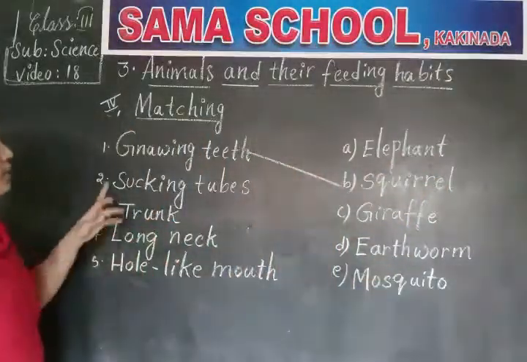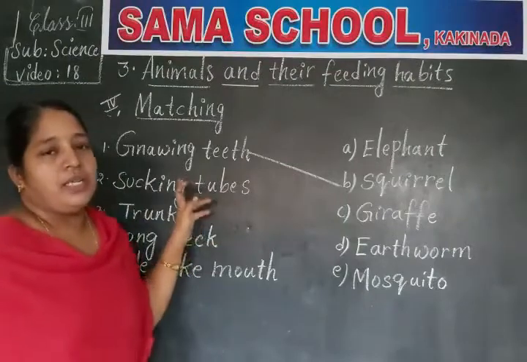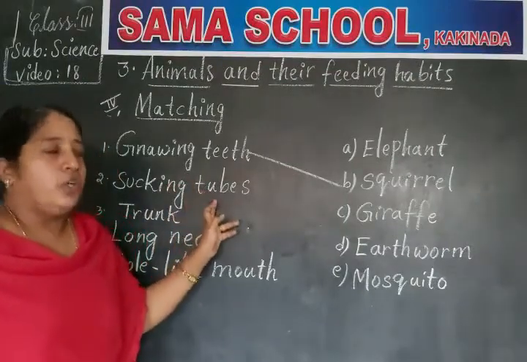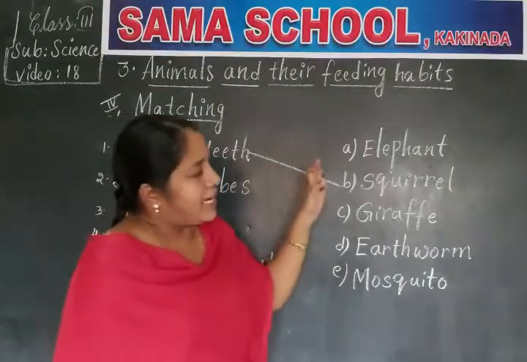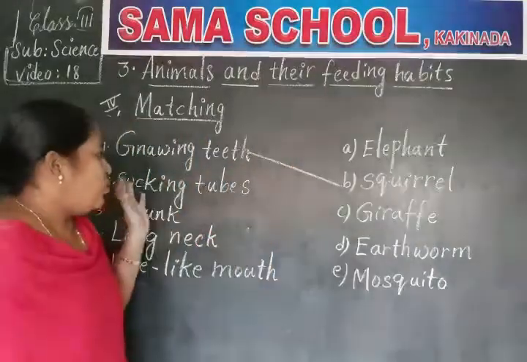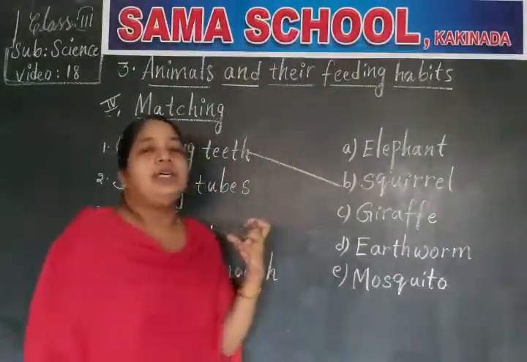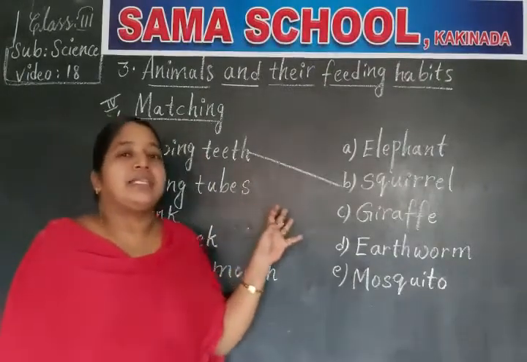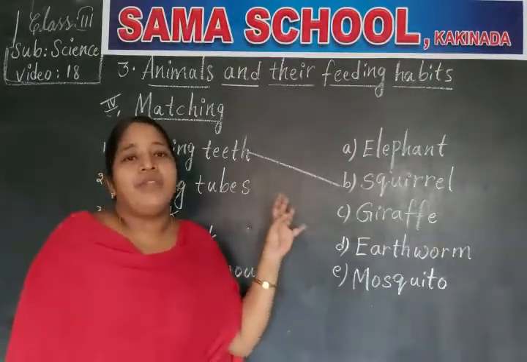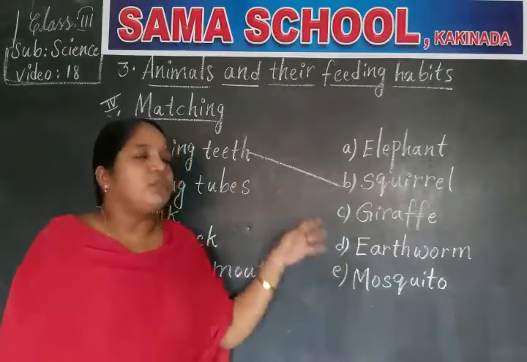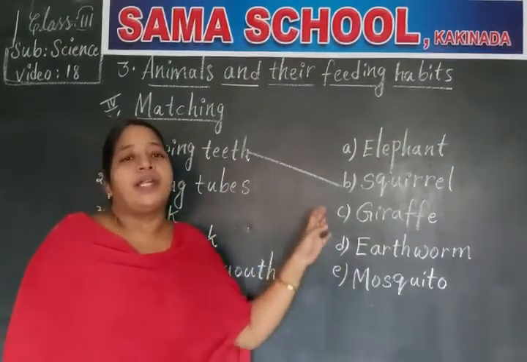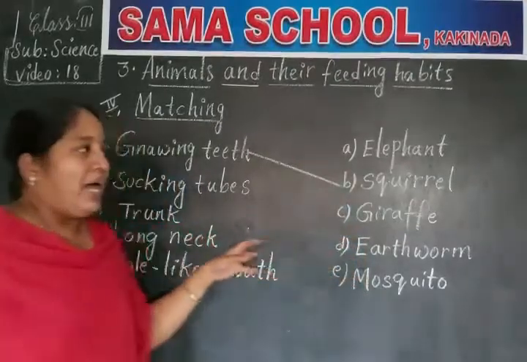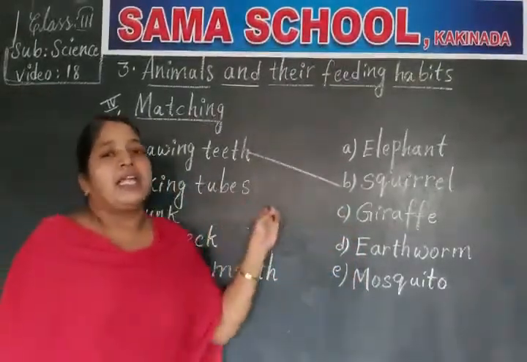And next one, sucking tubes. Which insect? Sucking means to pull the liquid. Liquid means water-like substance. Most of the insects like mosquitoes, butterflies and honeybees have long pointed sucking tubes.